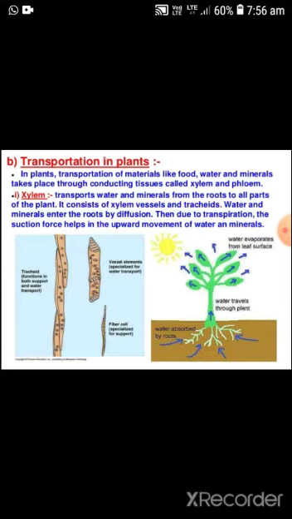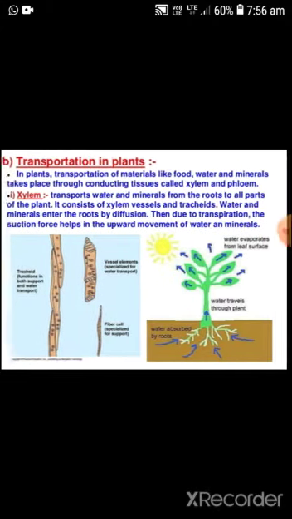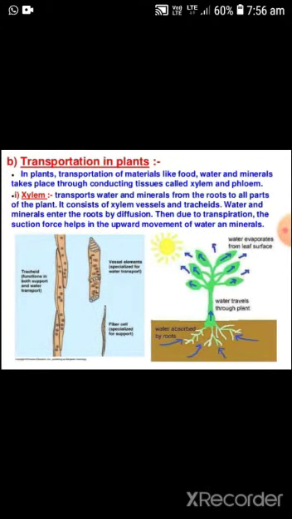Water and minerals enter the root by the diffusion process. Then, due to transpiration, the suction force helps in the upward movement of water and minerals.